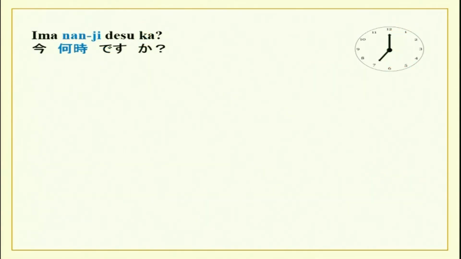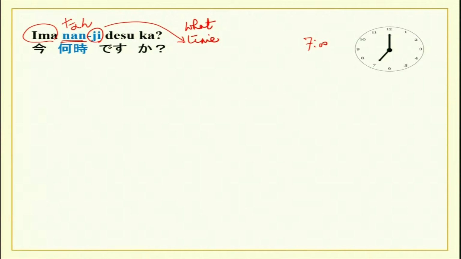Now how to ask and how to tell time. So you have a small picture over here of this watch which says it is 7 o'clock. So ima, now, nanji desu ka? That is the question. Nan is the question word which means what, and nanji, ji is the counter for time. Desu and ka. Ka is the question word. So what is the time now? Ima shichiji desu.